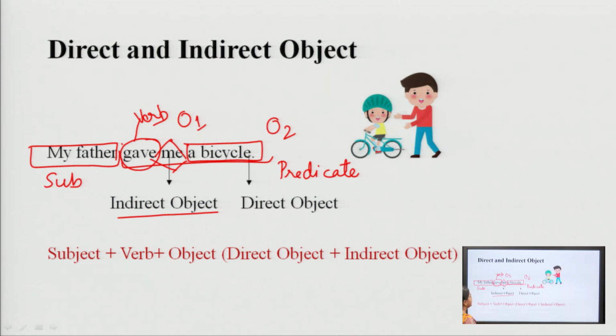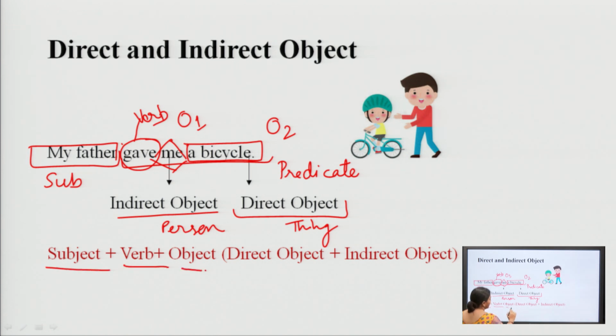Usually we see that an indirect object is a person, a direct object is a thing. So, the sentence structure becomes subject plus verb plus object 1, indirect object, and object 2, direct object.